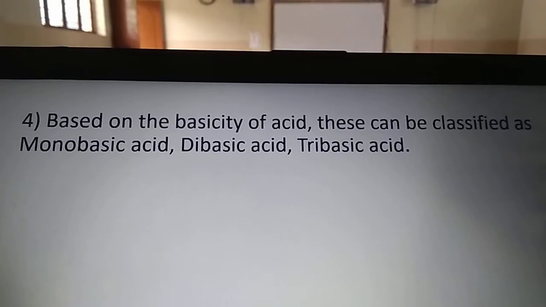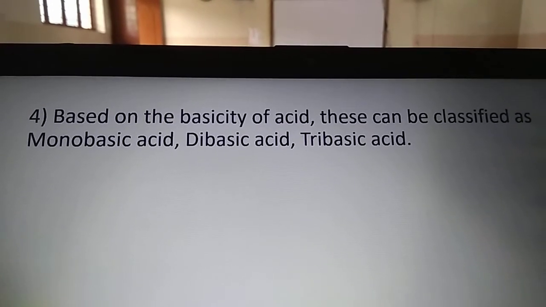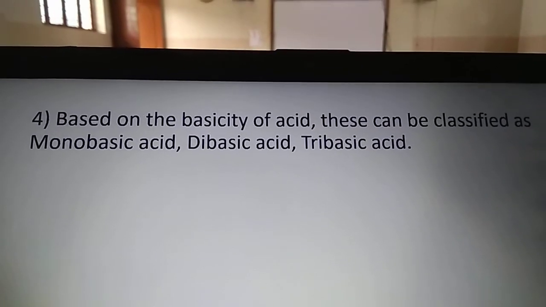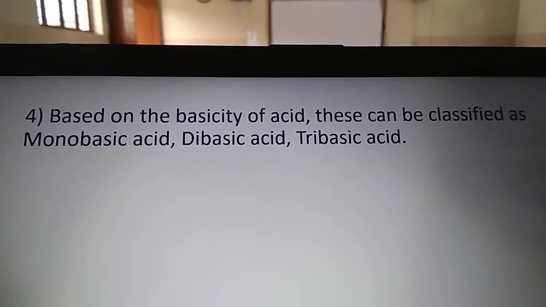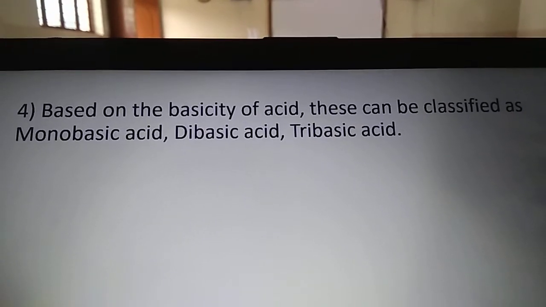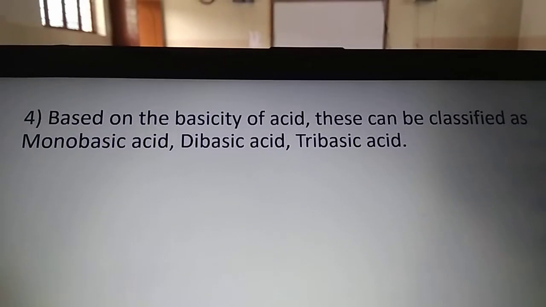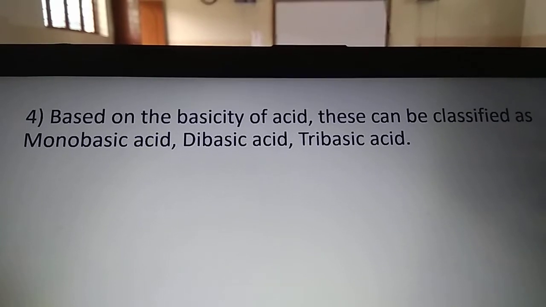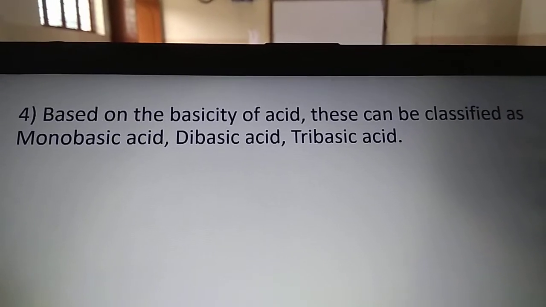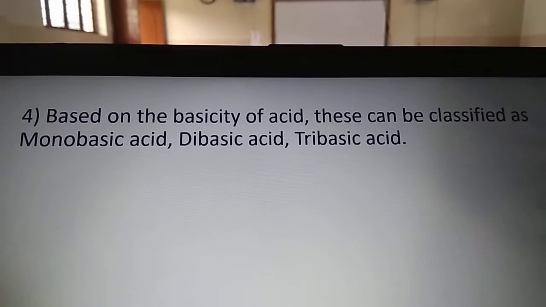In third classification, we have learned that acids are available in form of strong acids or as weak acids. And we have learned that this concept of strong acid and weak acid is based on the degree of dissociation or degree of ionization. That means how many hydrogen ions are formed from the dissociation of one molecule of acid will help us to classify the acid as strong acid or weak acid.